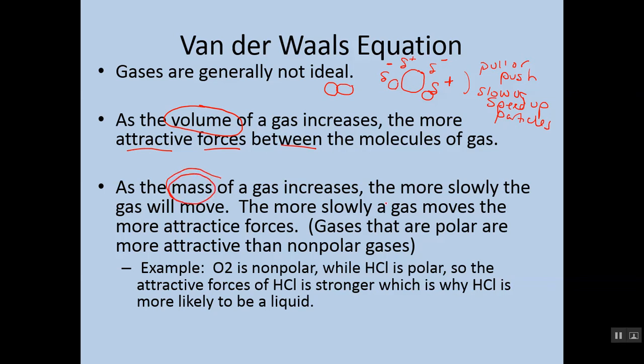And the mass of a gas, as it increases, well, the more slowly they move, right? And we just actually mentioned that as well, that the larger the mass, the slower the particle. So a more slowly moving gas would again do what? It would have more attractive forces between it, right? The more attraction, or the more likely it is to be pulled in one direction or the other. Now again, like I said, gases that are polar tend to be more attractive than non-polar gases.